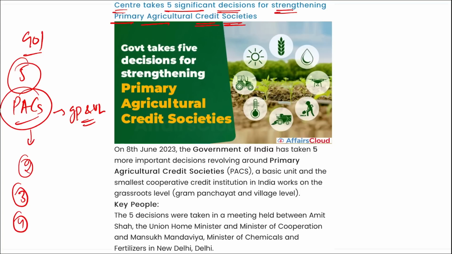Then fourth is for PACS to be employed as drone entrepreneurs for spraying fertilizers, and I have mentioned to you that in the upcoming time, in the next 2 or 3 years, jobs for drone operators will also be coming into the market, similar to the drivers that drive trucks and heavy load vehicles. And the last, your fifth, is that fertilizer companies will act as aggregators for small bio-organic producers to market the end product. Correct? So these are your 5 significant decisions.